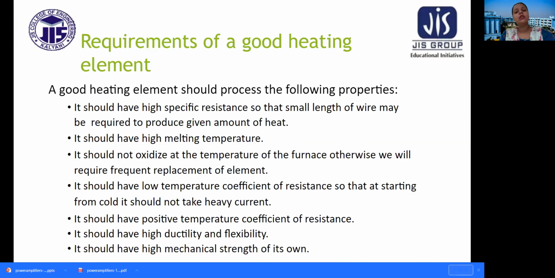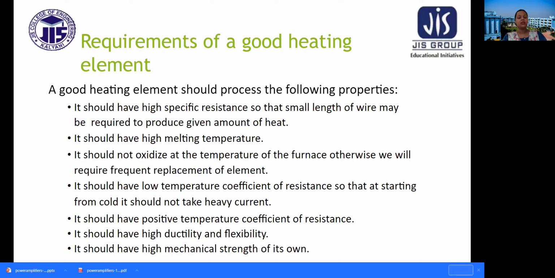Now, for this direct and indirect resistance heating, what are the requirements that the heating element should have? A good heating element should possess the following properties. It should have high specific resistance so that a small length of wire may be required to produce a given amount of heat. It should have high melting temperature.